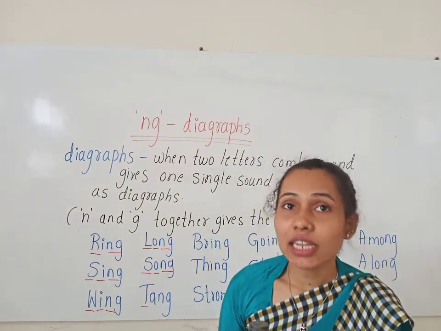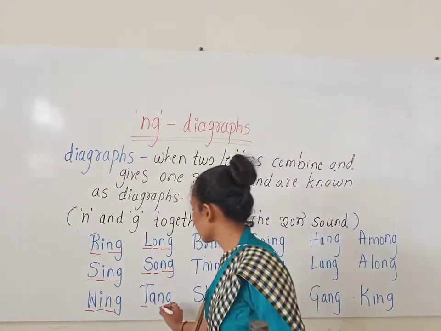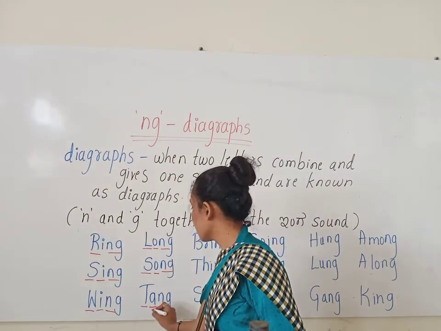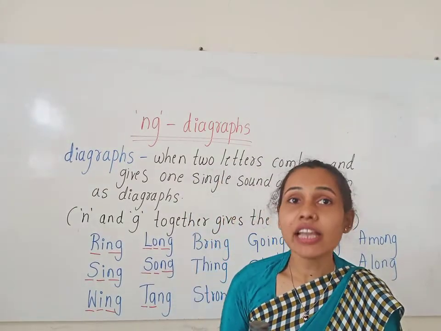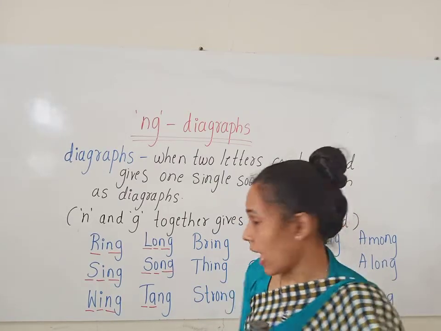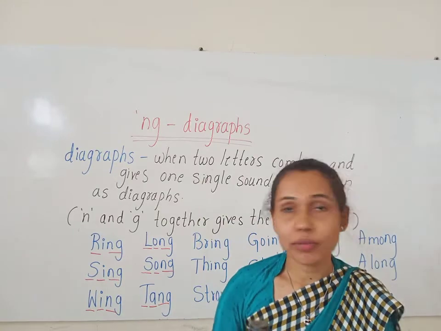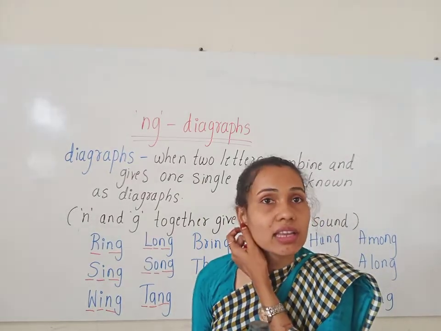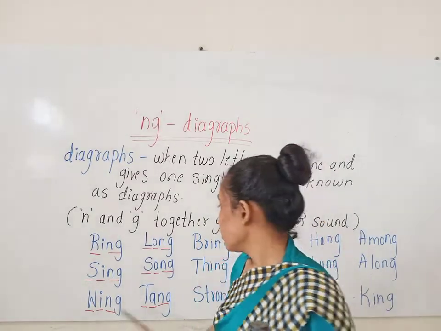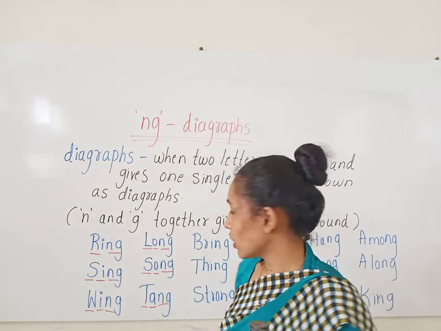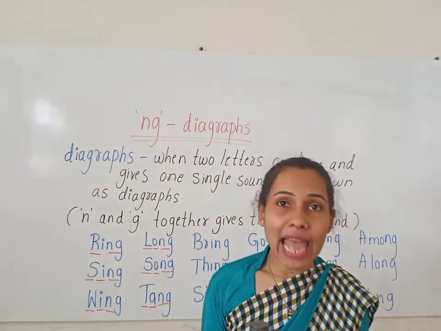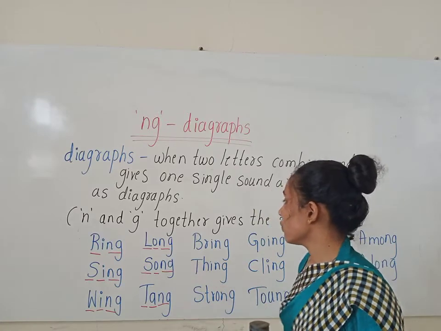Now look at the next one. T gives the T sound, and here A gives the short vowel A sound. And N and G together gives the ing sound. T and tang, tang.